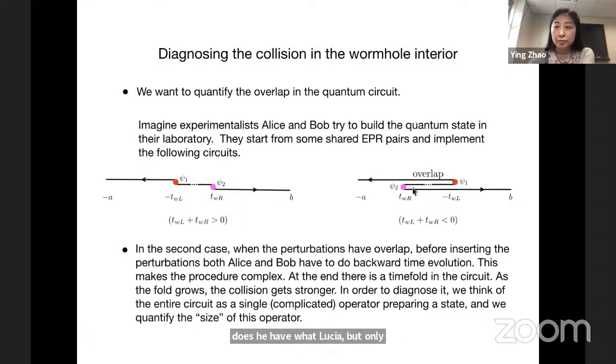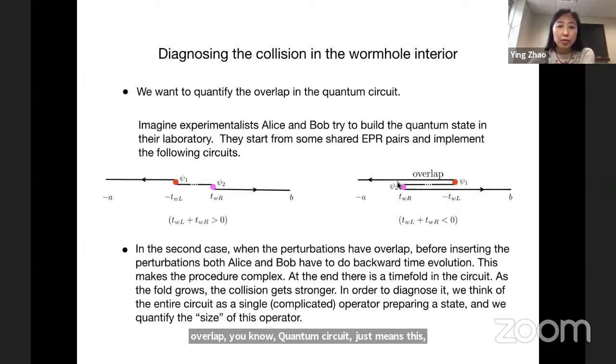But on the other hand, if in the quantum circuit the two perturbations have overlap, then before inserting the perturbations, both Alice and Bob have to do backward time evolution. Let's say we start from EPR pairs. For Alice, first evolve backward, then towards the left. For Bob, first evolve backward, then towards the right. This makes the procedure complex. At the end, there is a time fold in the circuit. As the fold grows, the collision gets stronger. So overlap in a quantum circuit just means this time fold.